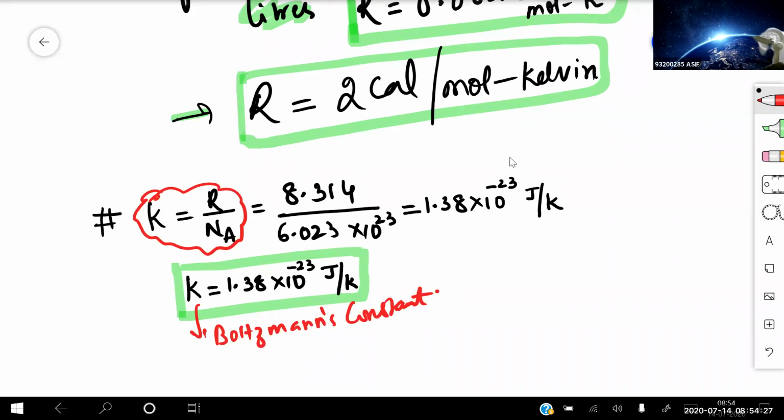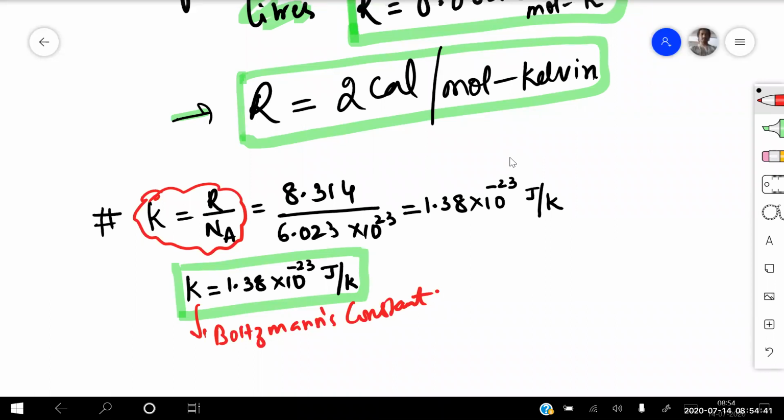Why has mole gone, beta? Because Avogadro unit is also mole. So mole gets cancelled. That is the reason we are getting only joule per Kelvin. Are these units clear for everyone? Yes, sir. Let us try to do it right now.